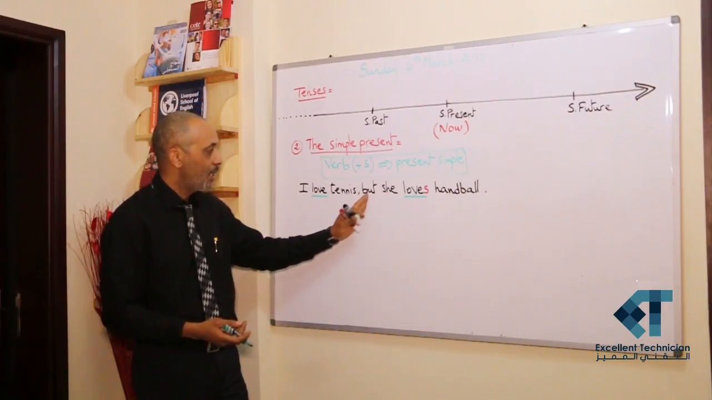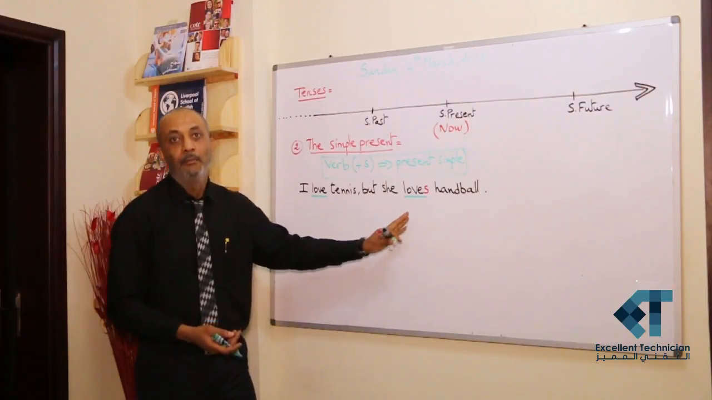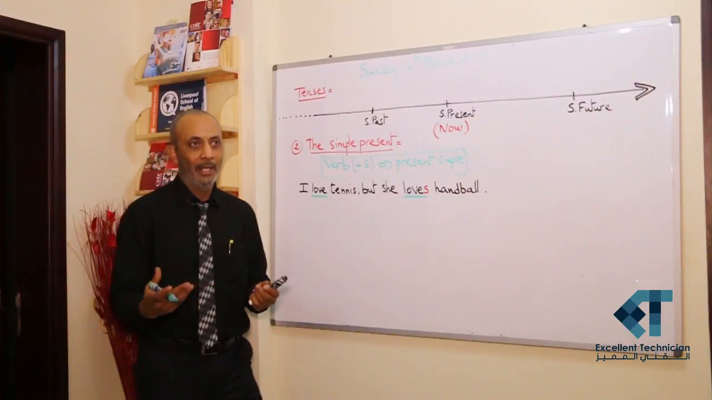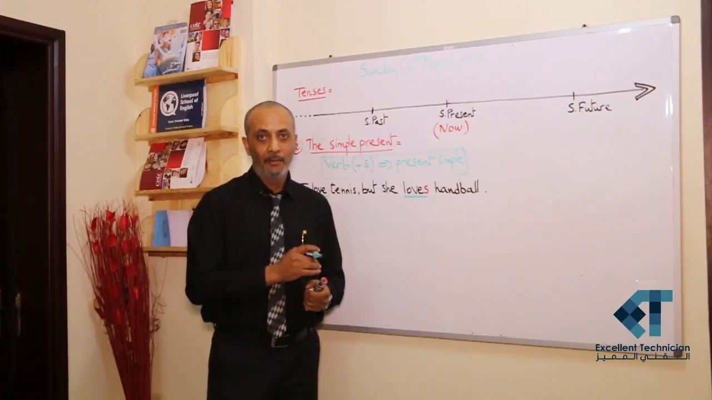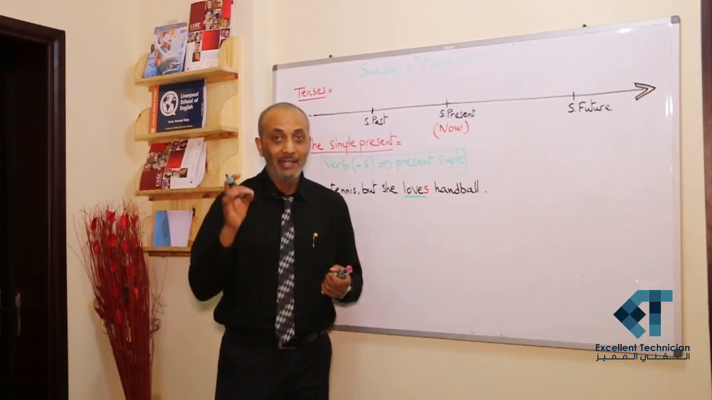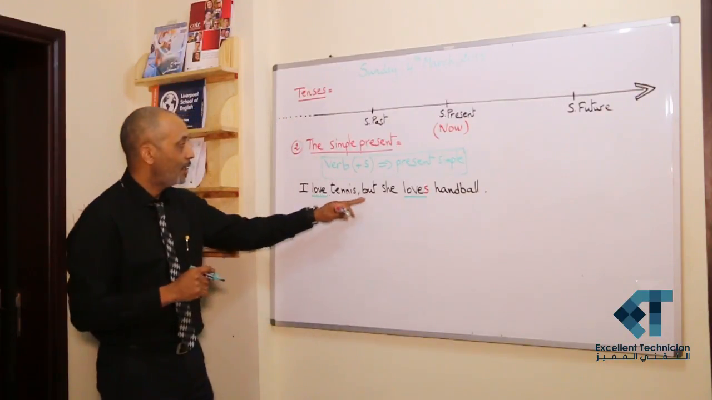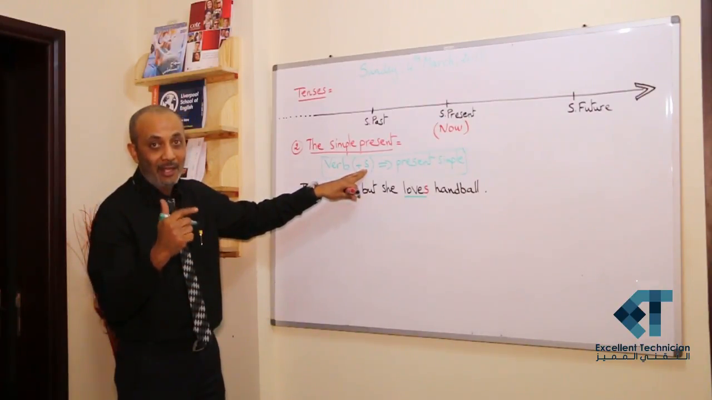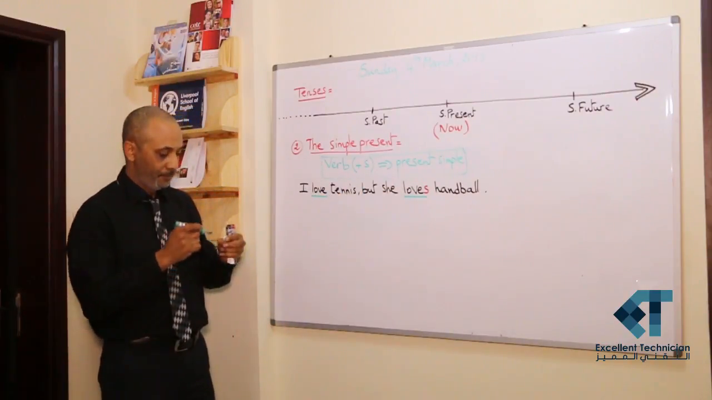I love tennis, but he loves handball. Still, we keep the S. If I talk about a cat that loves milk, I cannot say my cat love milk. I must say my cat loves milk. I must put that S at the end. That is the rule. Verb sometimes plus S with he, she, and it to have the present simple.